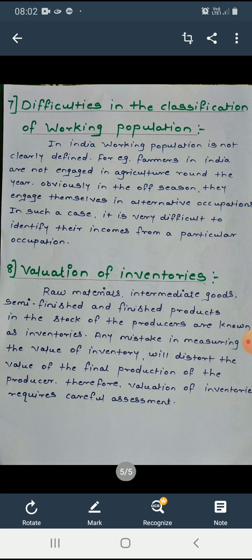Okay, so see students, these are all total 8 points of practical difficulties in the measurement of national income. I hope you all understand practical difficulties.